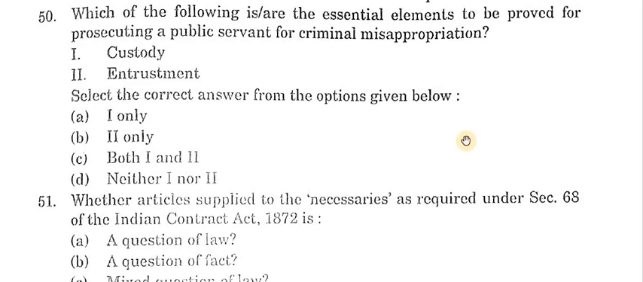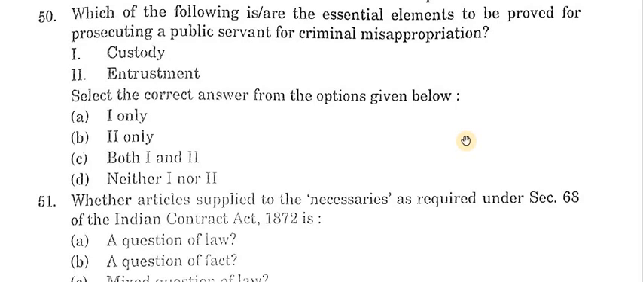Which of the following are the essential elements to be proved for prosecuting a public servant for criminal misappropriation? First, custody; second, entrustment. Select the correct answer from the options given below. Answer is C, both first and second.